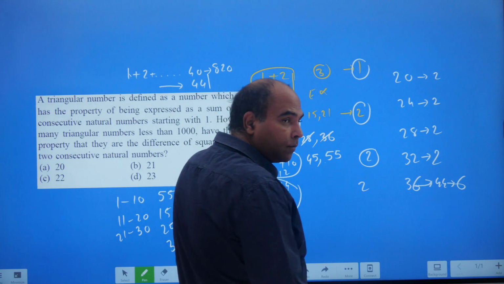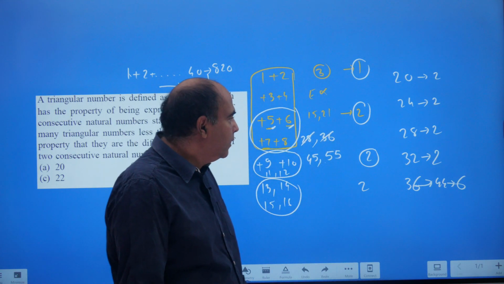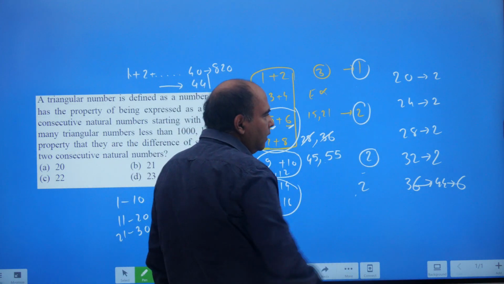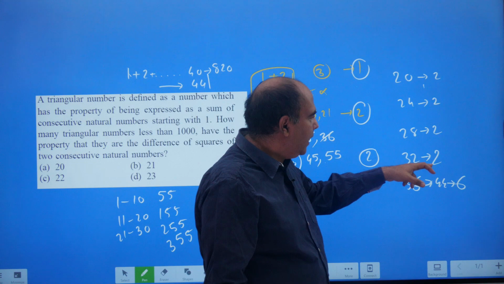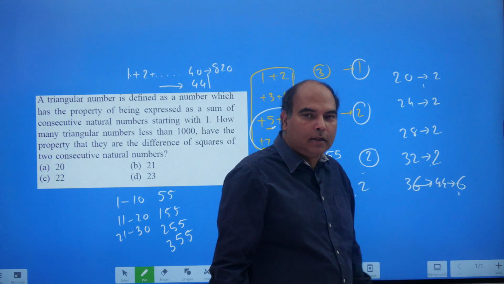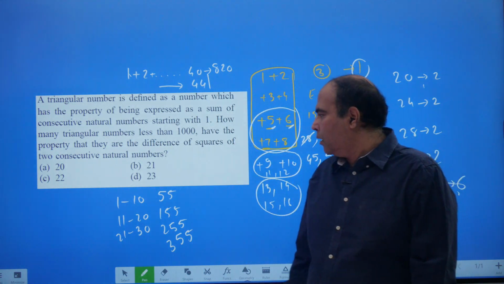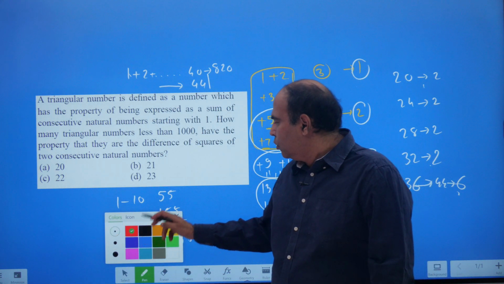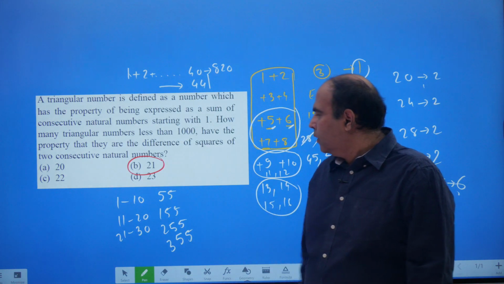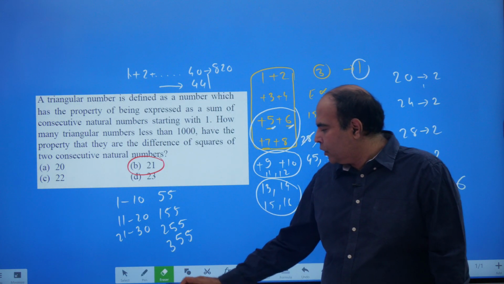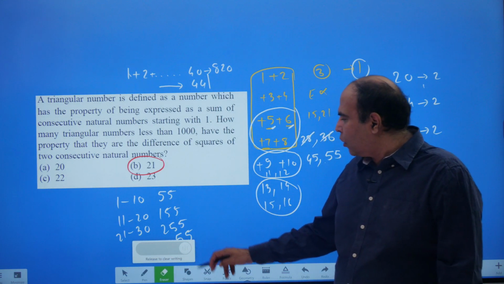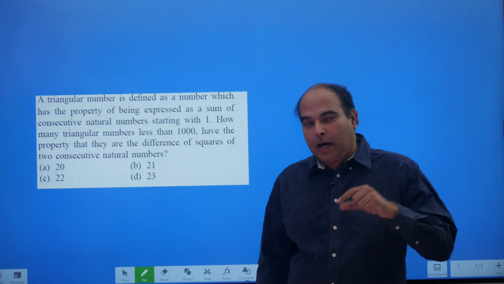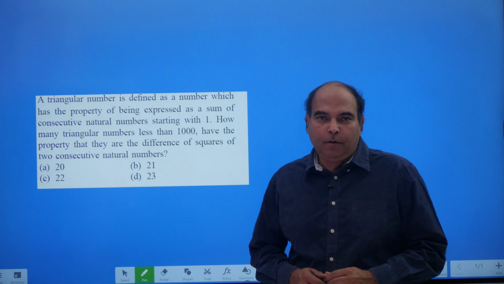So remember, because 1 to 44 का sum is 990. तो ये कितना हो रहा है? You have got 2, 4, 6, 7 and you got 8 here, 15 plus 6, 21. So the correct answer to this question is 21. Right? So it's an interesting question, good question, and combining the concepts of number systems, of triangular numbers, as well as difference of squares between 2 consecutive numbers.